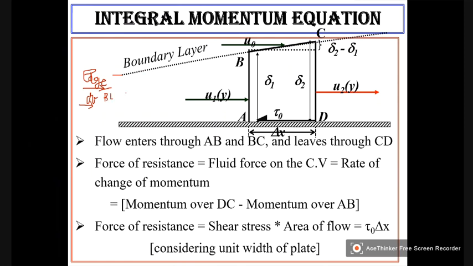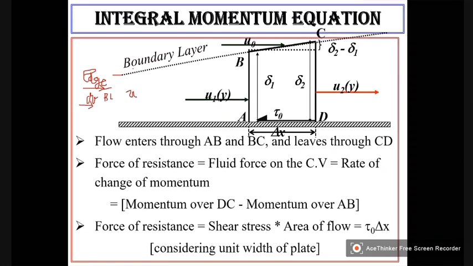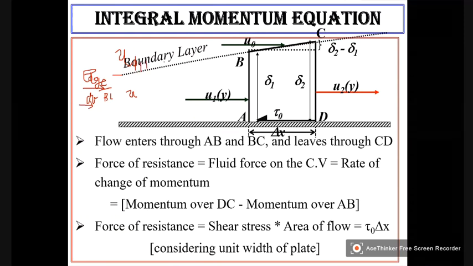So within this, the velocity will be u. And here the velocity is all above this. So the velocity is u naught. Okay.